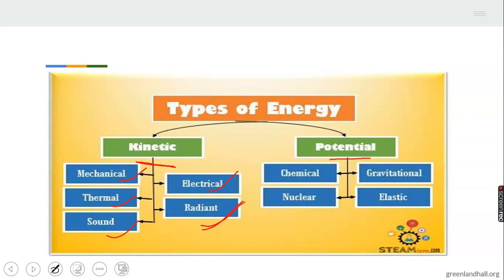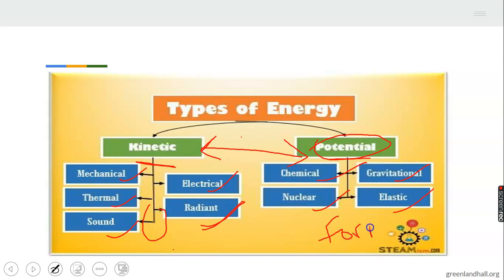Now we are under potential energy. We have chemical energy, nuclear energy, gravitational energy, and elastic energy. Do you get it now? Under the types of energy, we have 2 types. Under each of the types, we have 5 forms and 6 forms. As it is in some other slides, in the next slide you see me, I'll have 6 under kinetic and 5 and 4 under potential. So we have basically 2 types of energy. Then under each type, we have different forms.